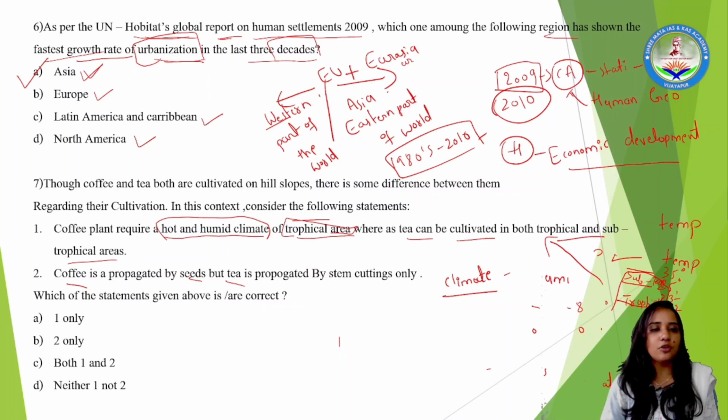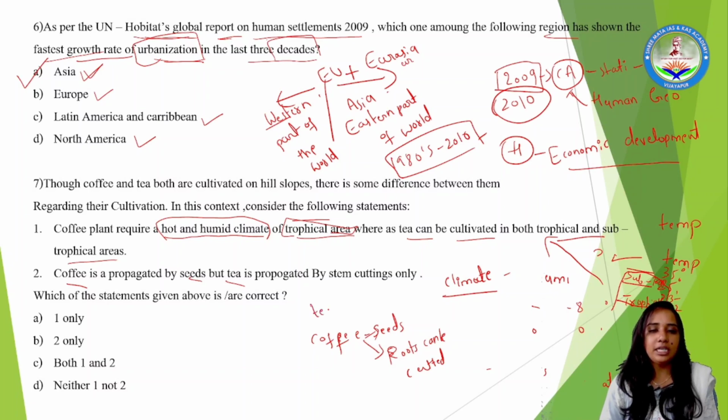Now coming to the second option: coffee is propagated by seeds. Yes, coffee can be grown with seeds. Is it possible to grow coffee through plantation activity as well? Yes. Stem or roots can be cut and used for the cultivation of coffee.